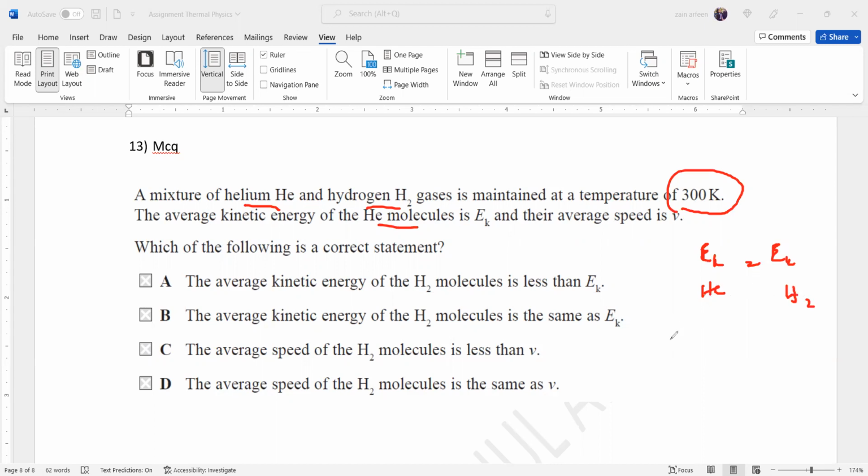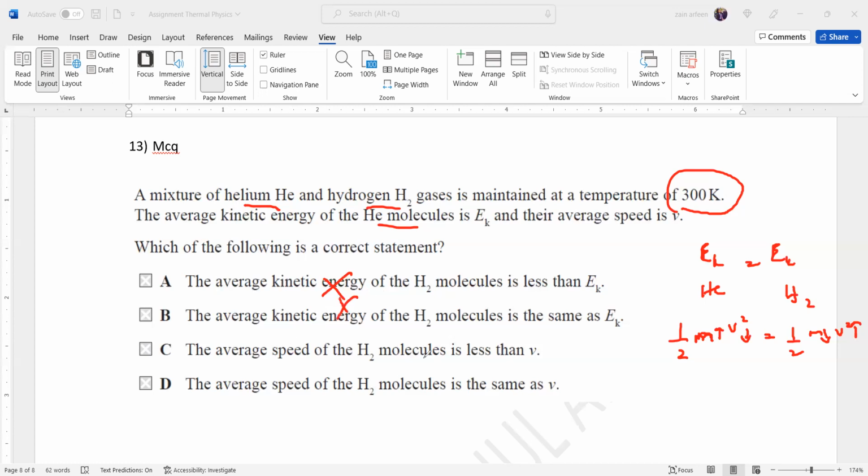But because the helium molecules are massive compared to hydrogen, they have more mass, so they will move slower. Hydrogen molecules are lighter, so they will move faster. But the half mv square, the kinetic energy, of helium will be the same as the kinetic energy of hydrogen. So this option, that the average kinetic energy of helium is less, is totally wrong.